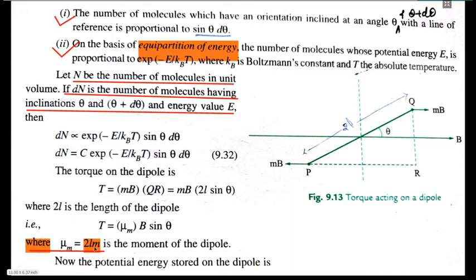So that I mentioned here, magnetic dipole moment is given by mu m is equal to twice of lm, and that's why mu b sin theta. So torque is equal to mu b sin theta, that you can develop.